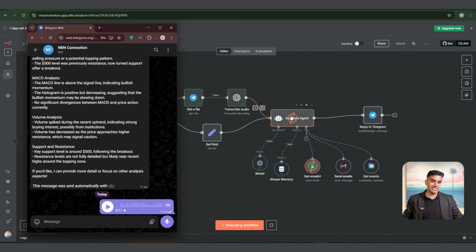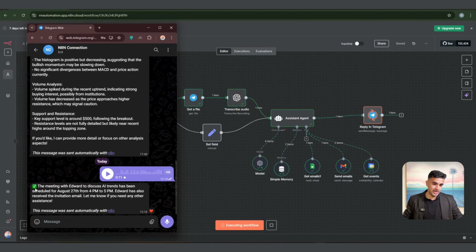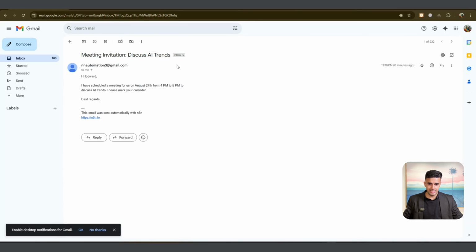Once it goes, you can see that it is being transcribed using AI agent, and then we are gathering email from the tool calling, and then it's sending an email, setting up a calendar invite. And the meeting with Edward to discuss AI trends has been scheduled for August 24 from 4 p.m. to 5 p.m. Edward has also received the invitation email. Let me know if you need other assistance.